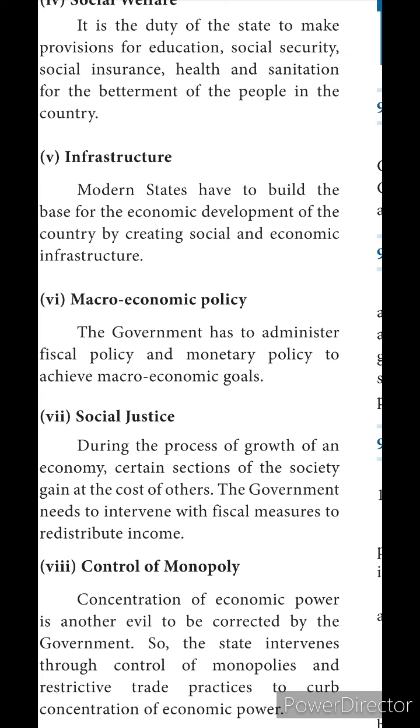Macroeconomic policy. The government has to administer fiscal policy and monetary policy to achieve macroeconomic goals. Macro means the national economic goals. We should achieve the national economic goals. To achieve those goals, we are making some policies, the monetary policy, which means money policy.